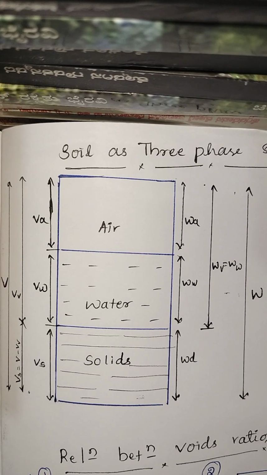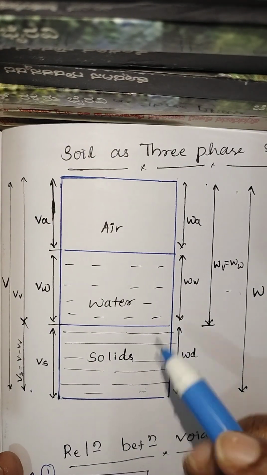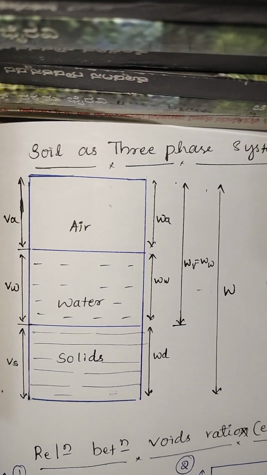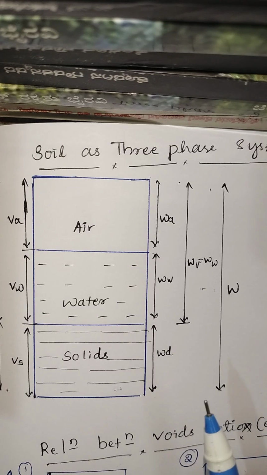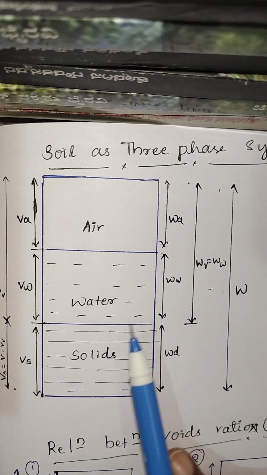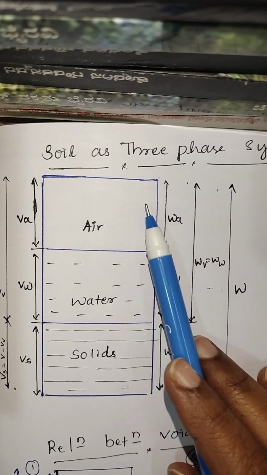Good morning, and here I am discussing the soil. Soil as a three-phase system. We already know that the soil mass consists of solid particles like soil grains, water, and air, because whatever voids are there, they are filled with either water or air.